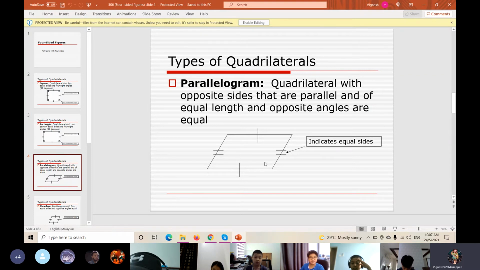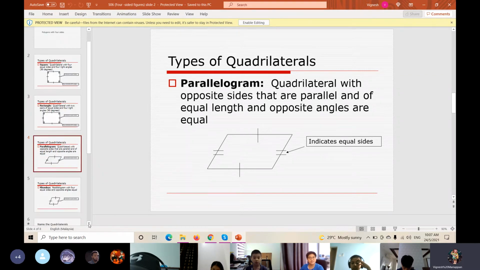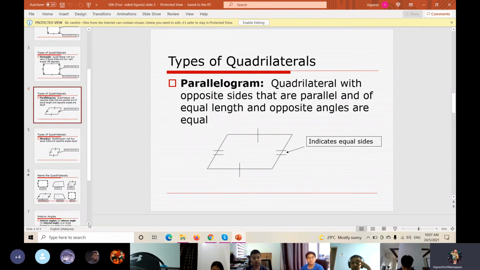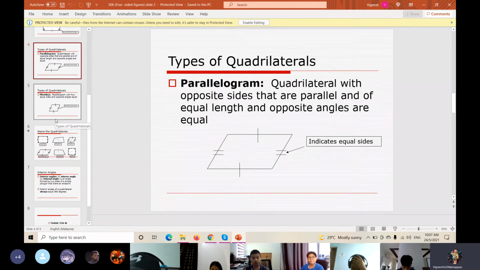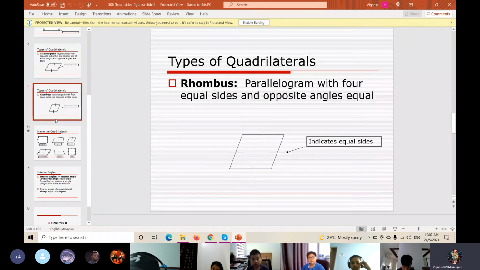For a parallelogram, class? 360 degrees. Very good. And the same goes for the rhombus. A rhombus has four equal sides and equal opposite angles, and the total interior angle for a rhombus is also 360 degrees.